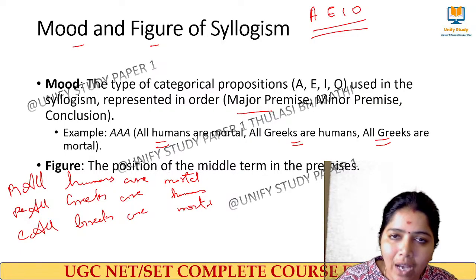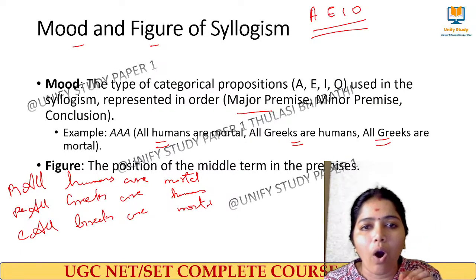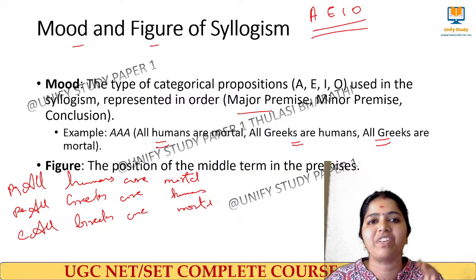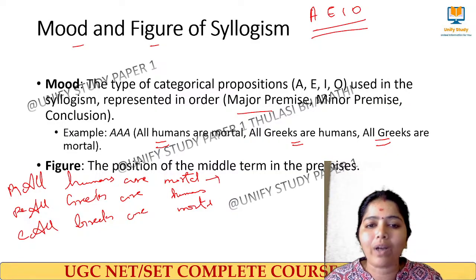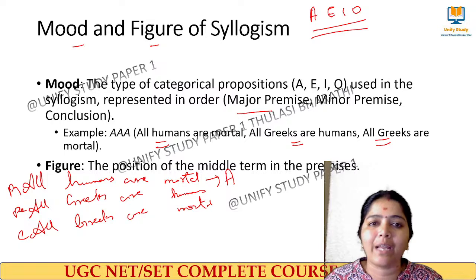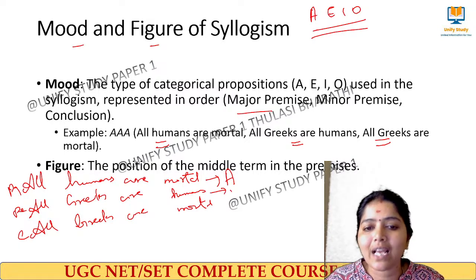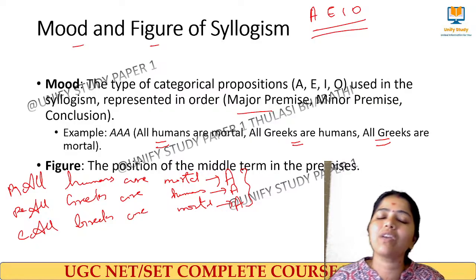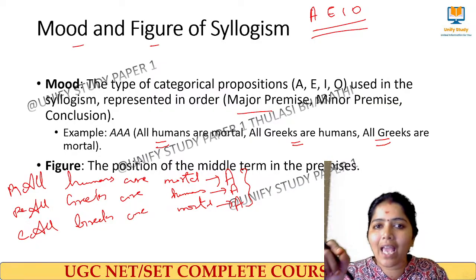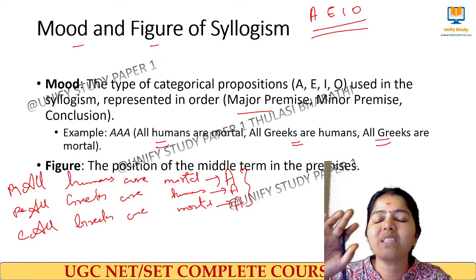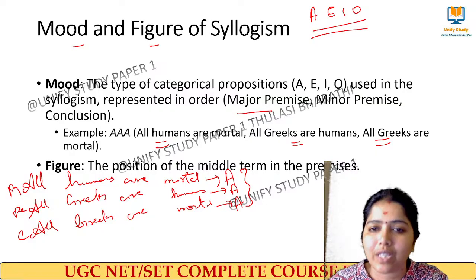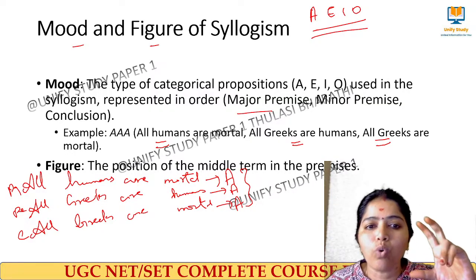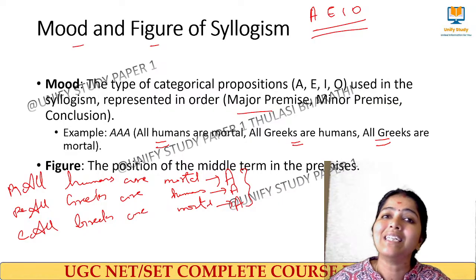Here we consider the order of the major premise, minor premise and conclusion with the type of proposition. Each statement here is an A-type proposition, so we call this an AAA mood. The mood of this syllogism is AAA.